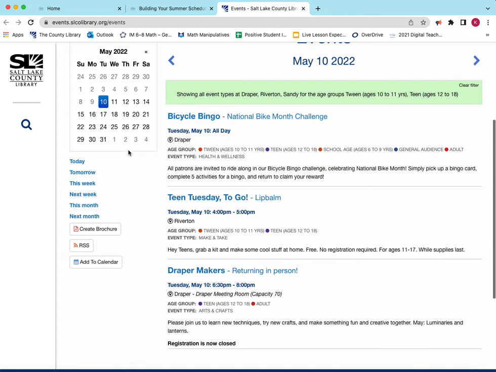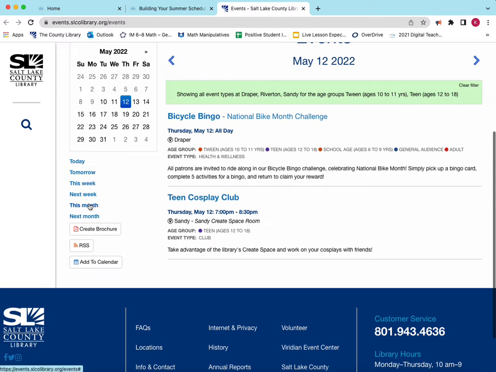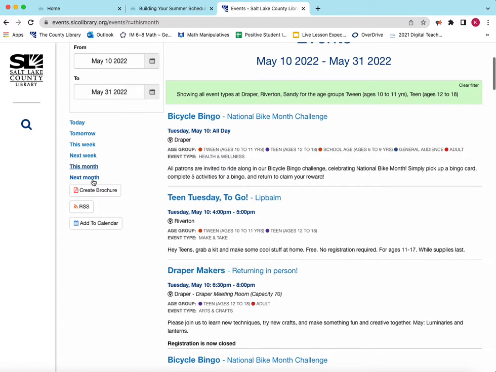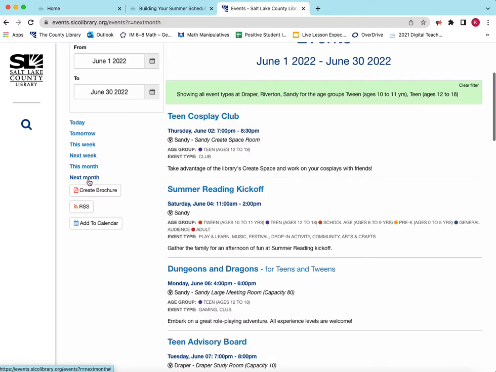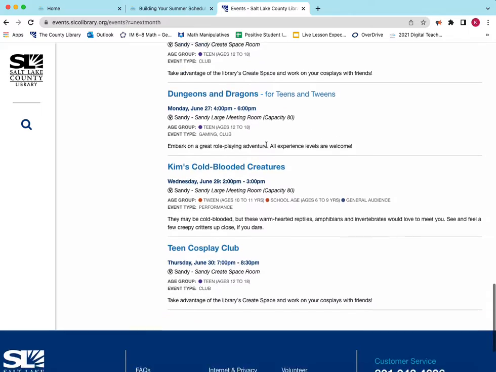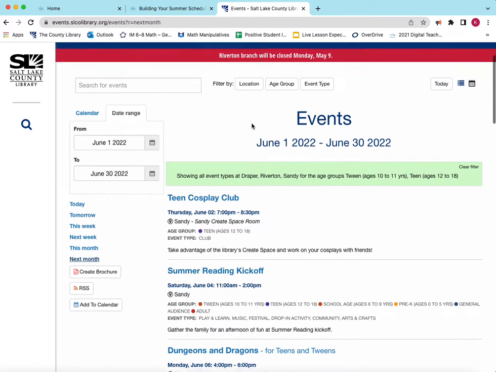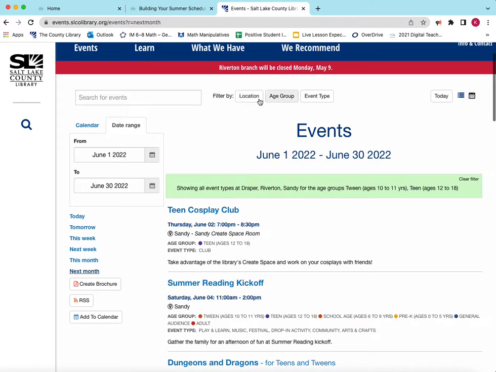So you can look for a particular date. You can look at all the activities this week or next week or this month or next month, so that you can browse more than just one day at a time. Right now it's just showing me one day at a time, but I want it to show me all the activities in May, or all the activities in June, and that way I can just scroll through and read these instead of toggling one page at a time, and find those activities that are of greatest interest to me and add them to my calendar. So that's what you'll want to do to make it easier to find the activities that might interest you.